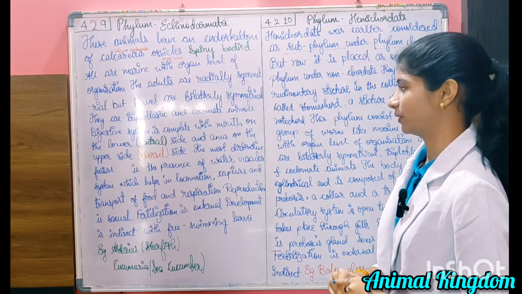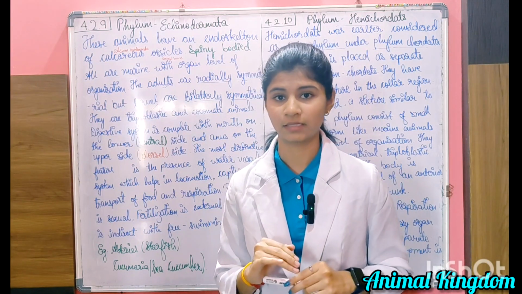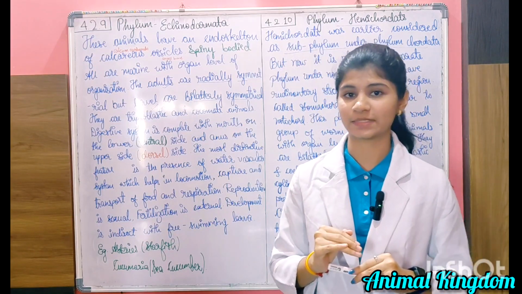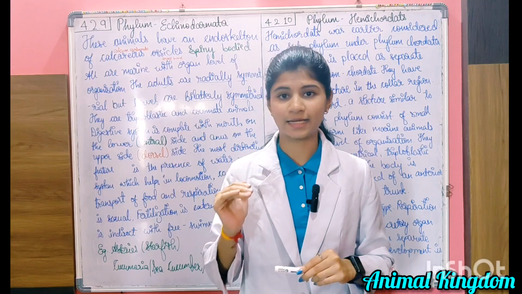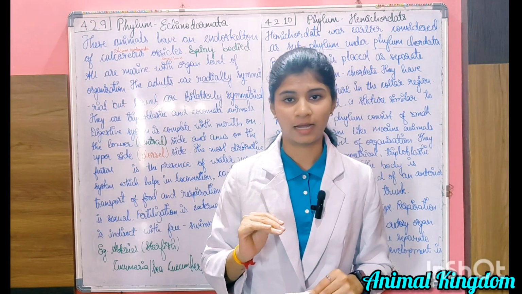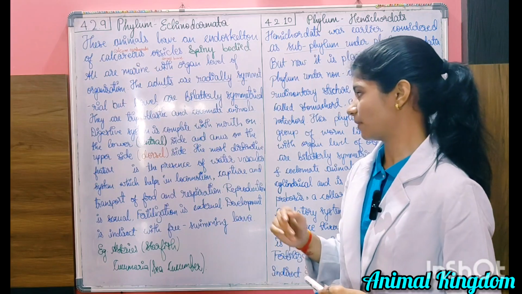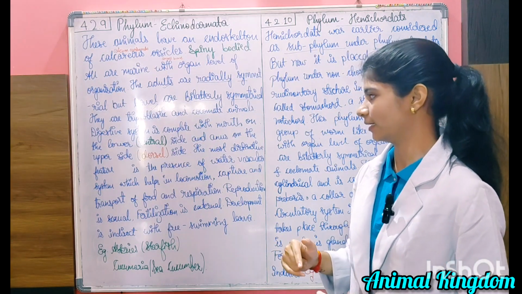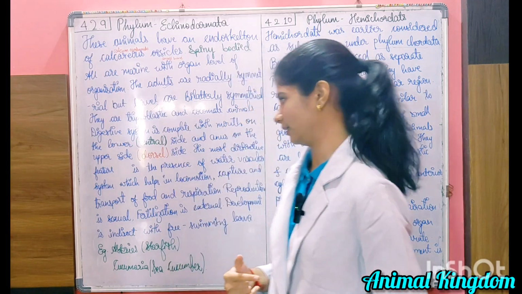The digestive system is complete, with the mouth on the lower side, which is known as the ventral side, and the anus present on the upper side, which is known as the dorsal side. So the mouth is present on the lower side and the anus is present on the dorsal side, which means the upper side.